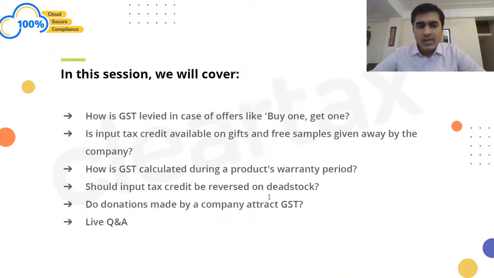The basic coverage of this topic is going to be buy one get one free. Next is ITC on gift and free samples. If they are given, how ITC would be there, and what would be the output tax that would be applicable. With regard to warranty, if any goods are given under warranty, what happens in those cases. ITC, whether it is reversed on dead stock or not. If my inventory is there, some which are not to be sold, which are to be, let's say, destructed or thrown away, what are the implications of GST when it comes to the output tax and the input tax credit as well. And donations, when we are giving donations, what happens.